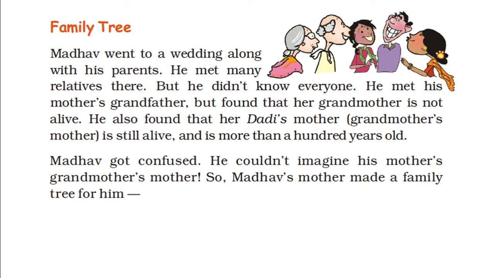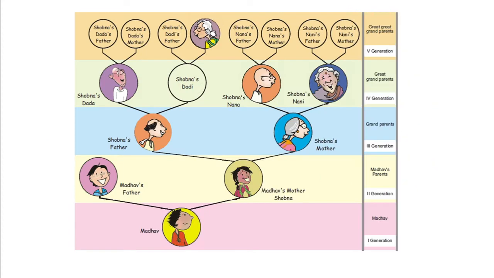About the family tree, we have learned right from the first class in EVS. So it is the same thing. Her mother made it like this. First generation, that is Madhav. At the lowest end you can see Madhav, and Madhav has a father and mother. So at the second generation, you will see Madhav's parents, Madhav's father, and Madhav's mother, Sobhana. This family tree is of Madhav's maternal family.